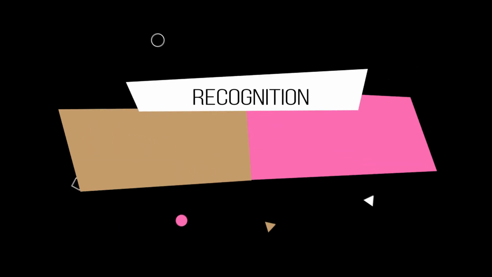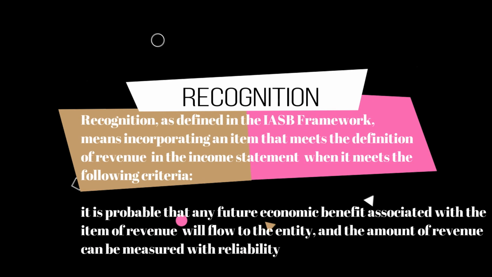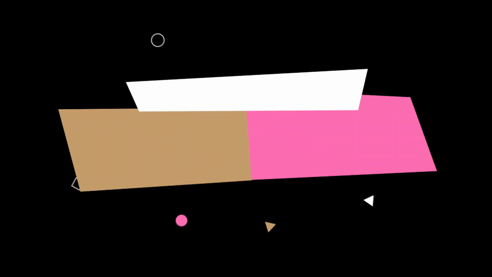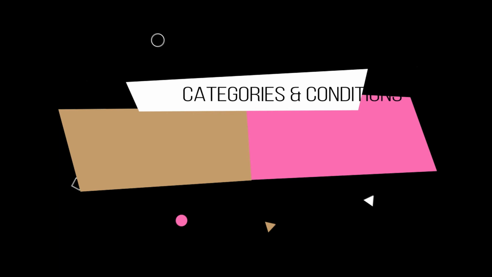Recognition of revenue. Recognition as defined in the IASB framework means incorporating an item that meets the definition of revenue, which we have mentioned above, in the income statement when it meets the following criteria. It is probable that any future economic benefit associated with the item of revenue will flow to the entity and the amount of revenue can be measured with reliability. IAS 18 provides guidance for recognizing the following specific categories of revenue, that includes sale of goods.